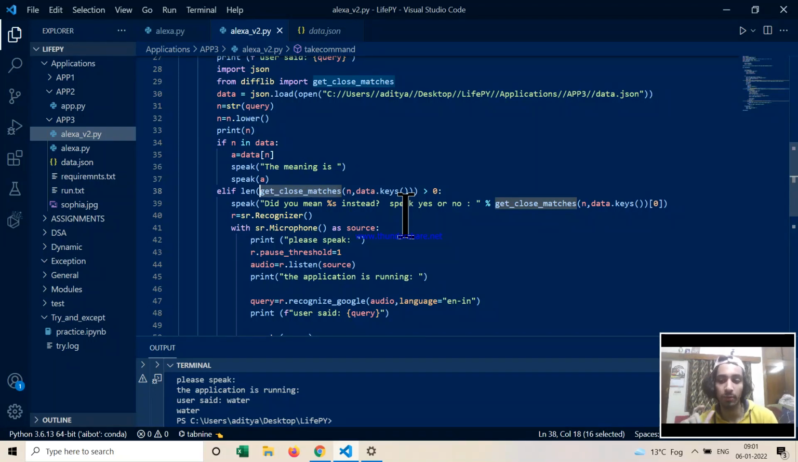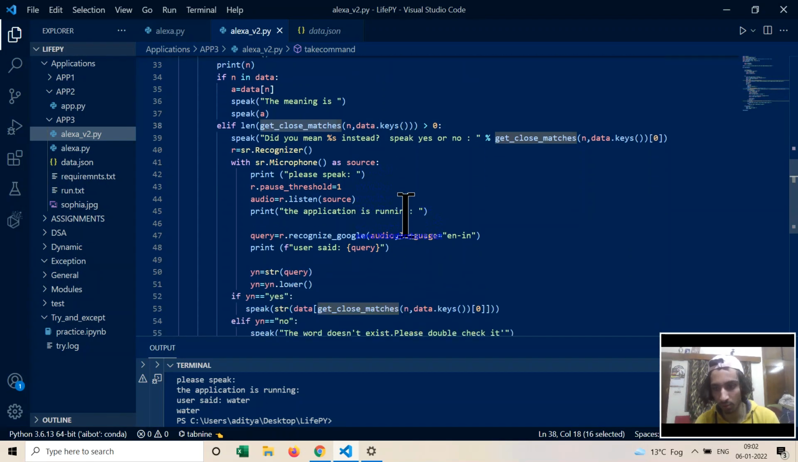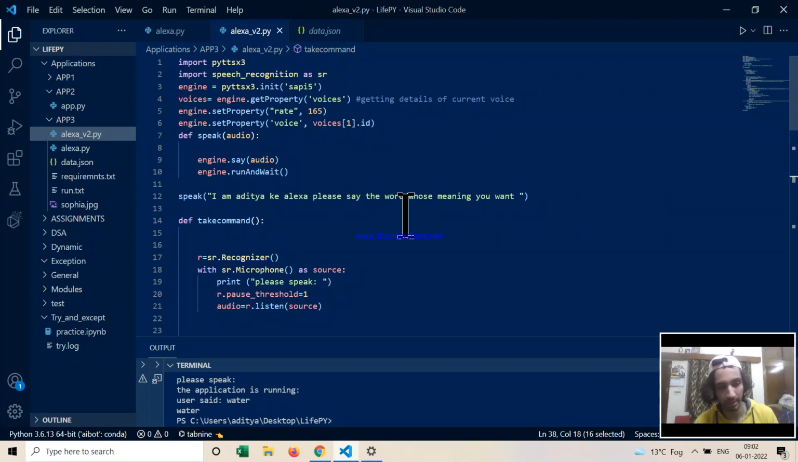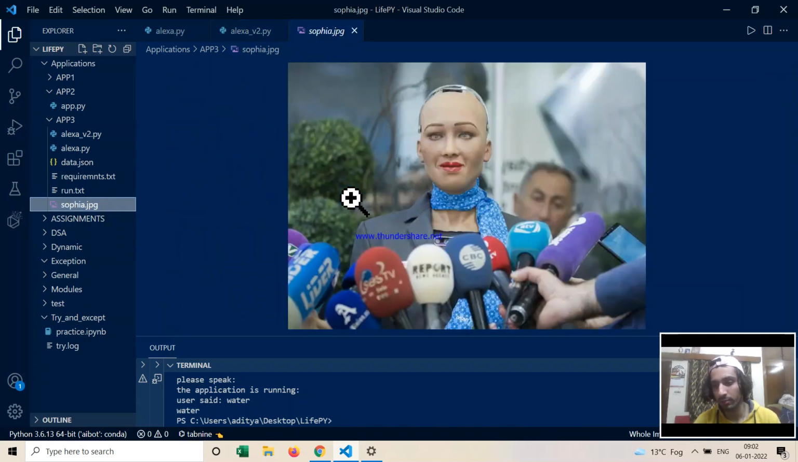As I explained, if you give watery as an input, you would be getting water, right? It would ask, do you mean water? Instead, speak yes or no, and if you speak yes, it would throw out the meaning of water, right? So this is an audio dictionary which has been integrated using Python. So this was a dummy project which I wanted to show you guys, that how actually Alexa can also be created in a similar way.